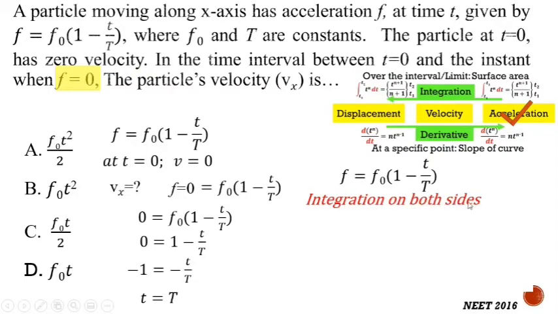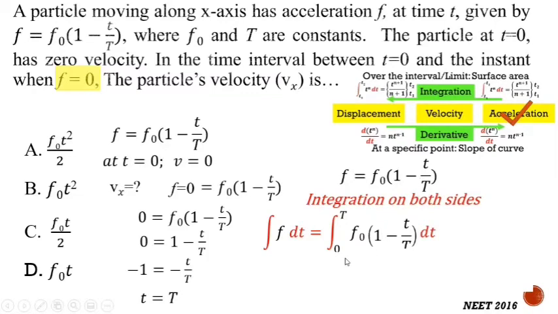Integration on both sides will give you the velocity. As we know that integration of acceleration dt is nothing but the velocity. So taking integration on both sides, and the limiting values are t varies from 0 to T. So this first limit is here and upper limit is here. So t varies from 0 to T, and the expression for this is as it is.